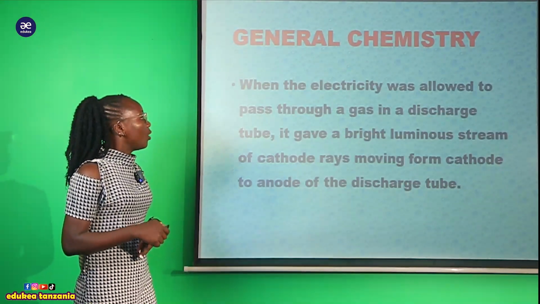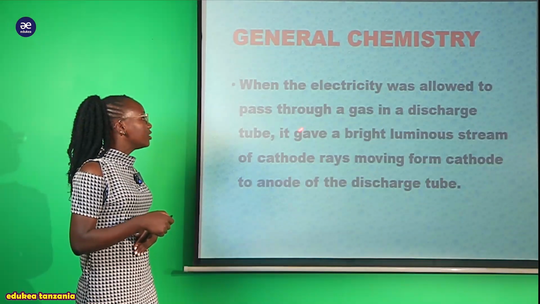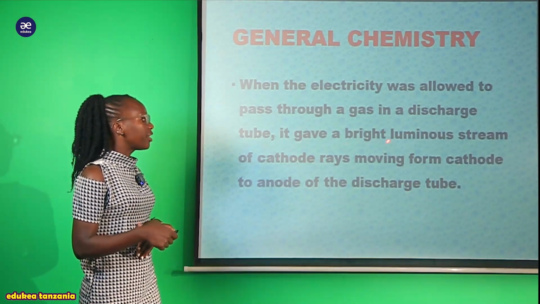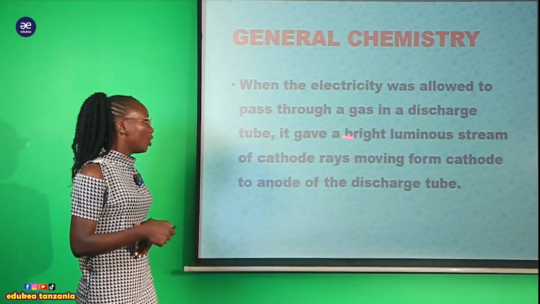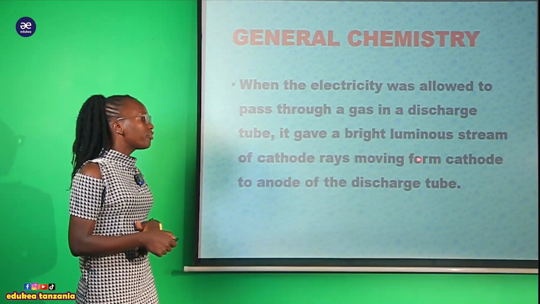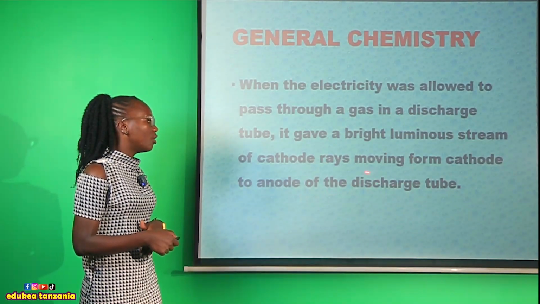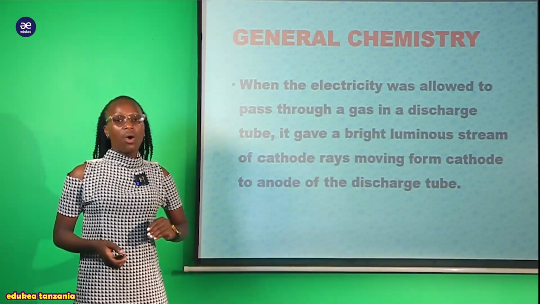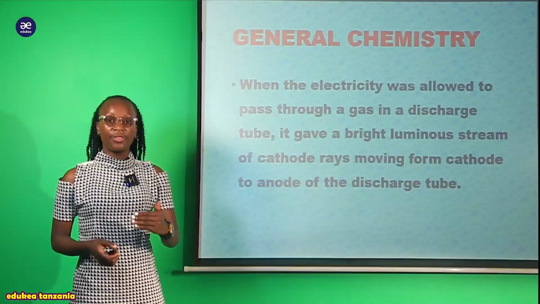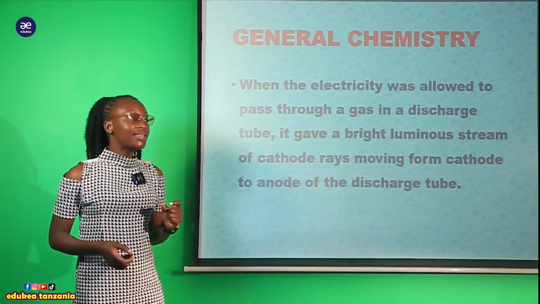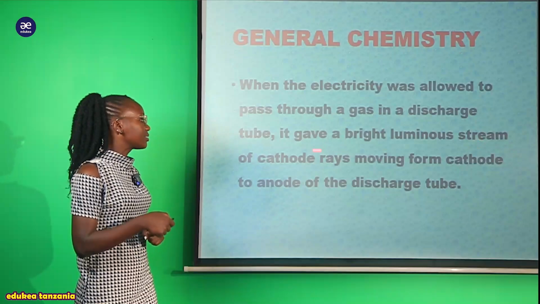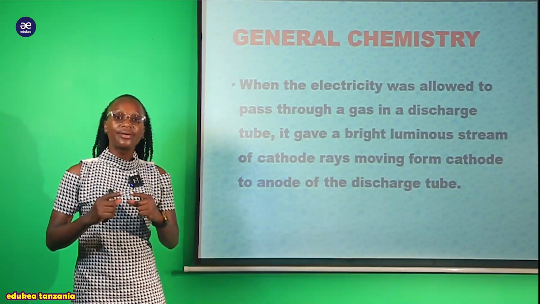Okay, when electricity was allowed to pass through a gas in a discharge tube, it gave a bright luminous stream of cathode rays moving from the cathode to the anode of the discharge tube. So when the current is allowed to pass through, there is this bright luminous stream of cathode rays.